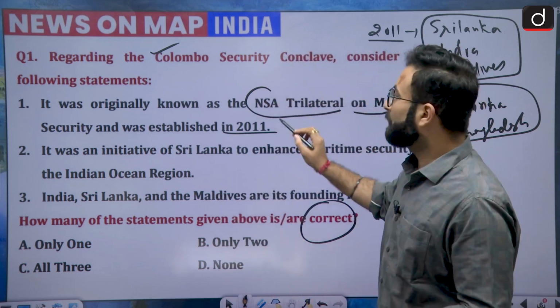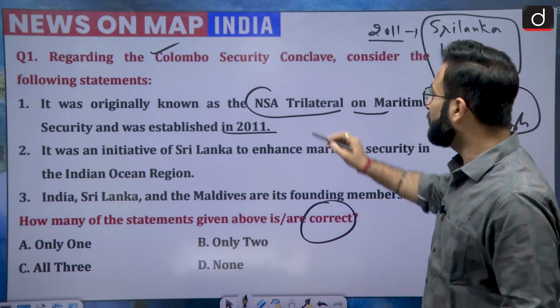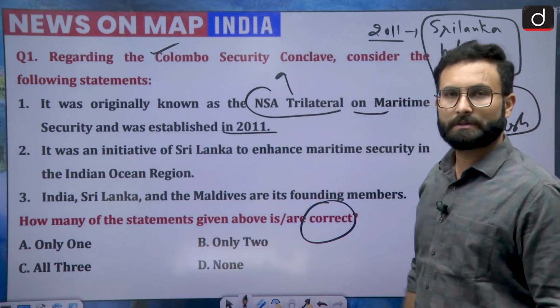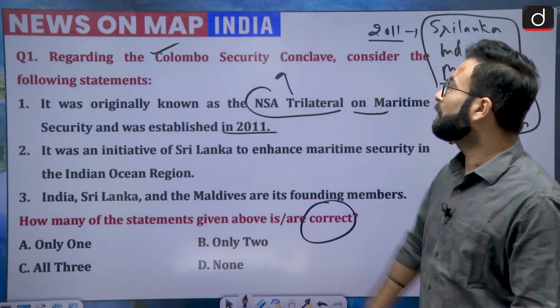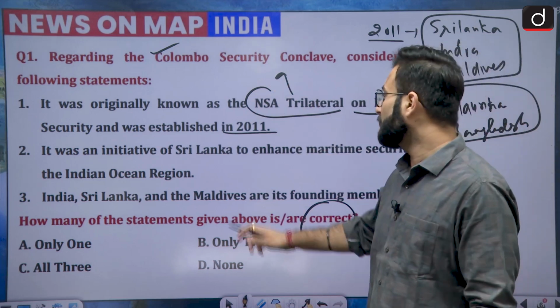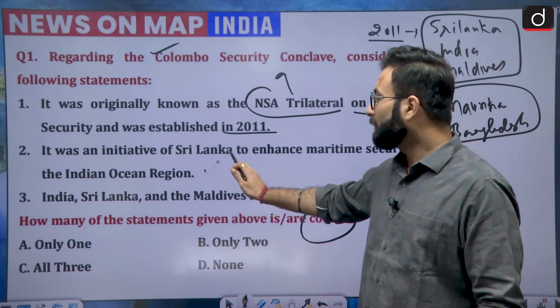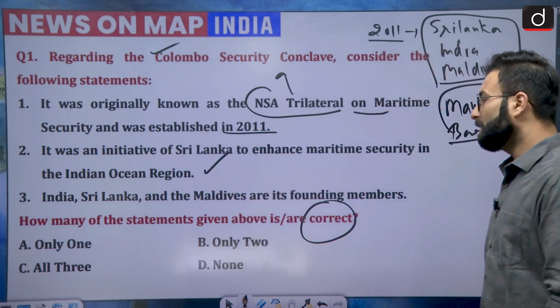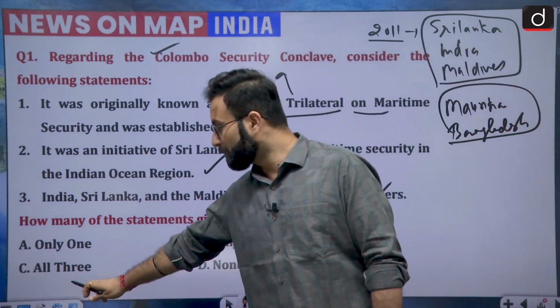Statement 1 is talking about how earlier it was known as NSA trilateral. It was started in 2011 and afterwards it was converted into Colombo Security Conclave. Then statement 2, it was an initiative of Sri Lanka to enhance the maritime security in the Indian Ocean region. That is also true. Coming to the third one, India, Sri Lanka and the Maldives are the founding members. This is also true. All the statements here are true. Option C would be the right answer.